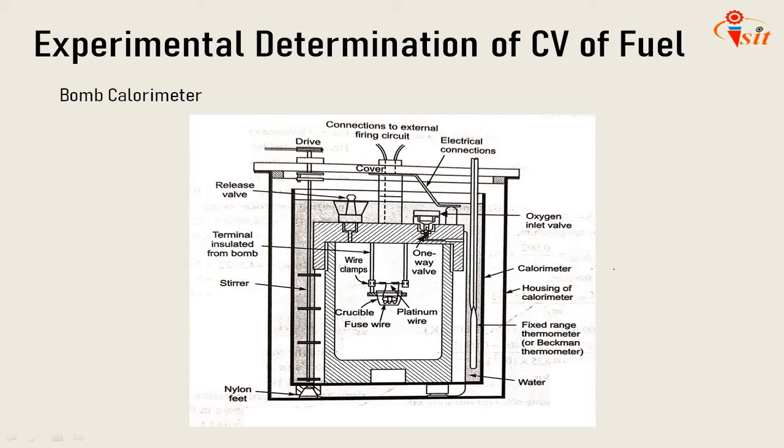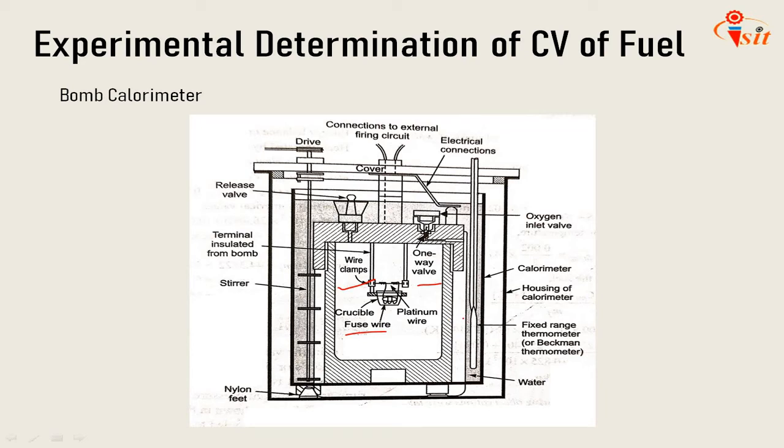After experimentation, the bomb is taken out from its housing. The products of combustion are released through the release valve. Then it is opened and the unburned fuse wire is collected and weighed. The temperature-time curve should be plotted. The measured temperature rise is corrected for various losses. The allowance for combustion of the fuse wire is determined from the weight of the fuse and its calorific value.